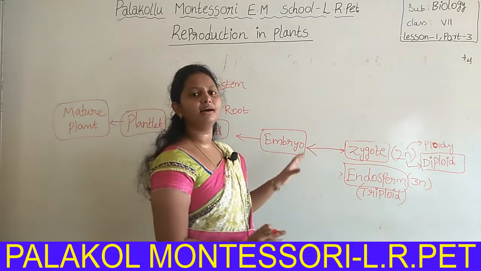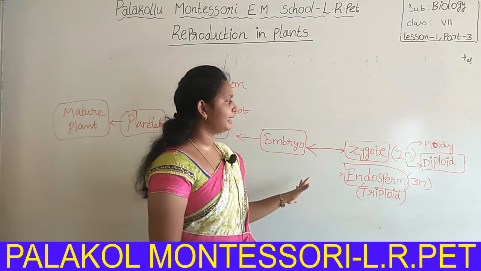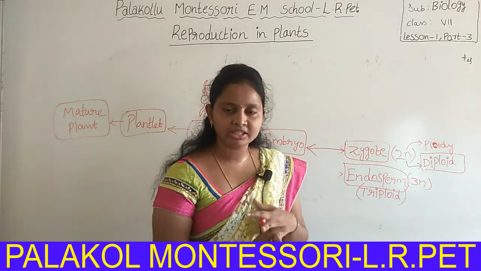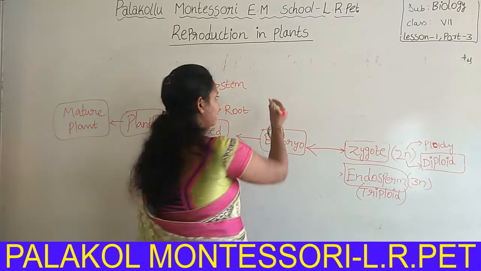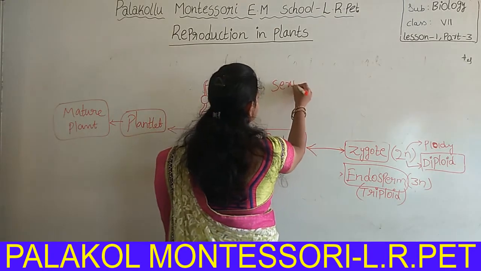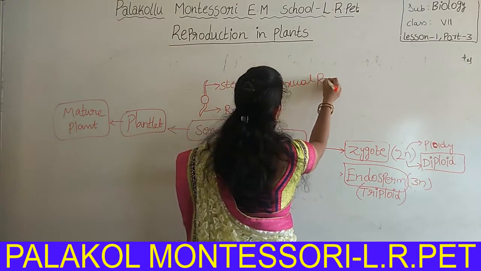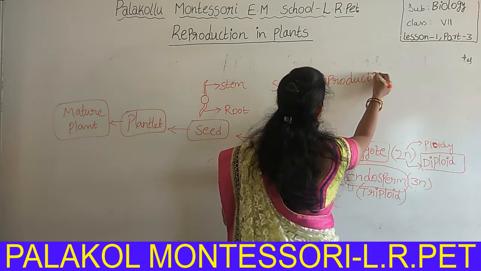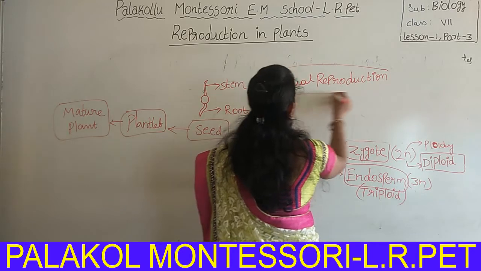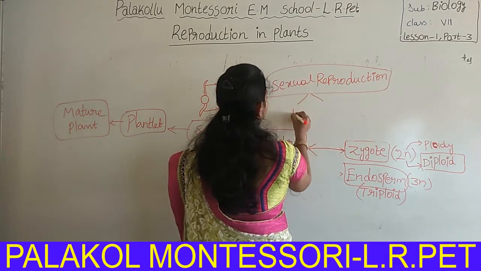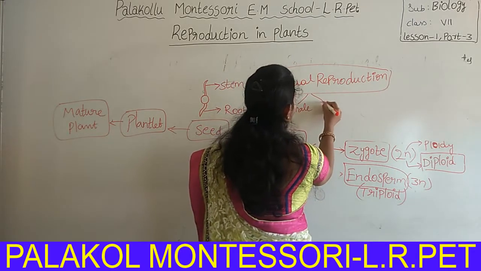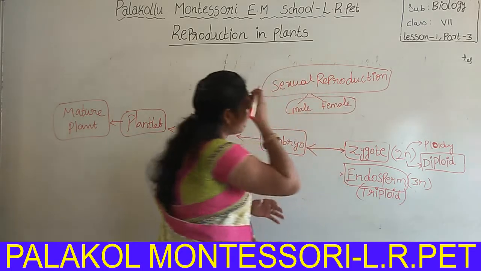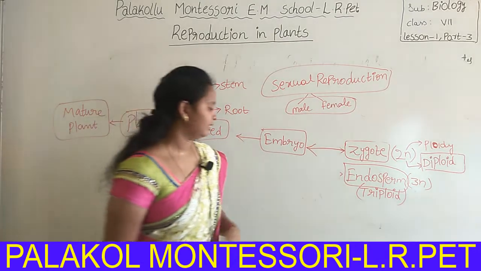Okay, this overall reproduction takes place with male and female reproductive structures. So this type of reproduction is called sexual reproduction. Why? Because two different parents are involved here. Male and female parts are involved here. So it is called sexual reproduction.